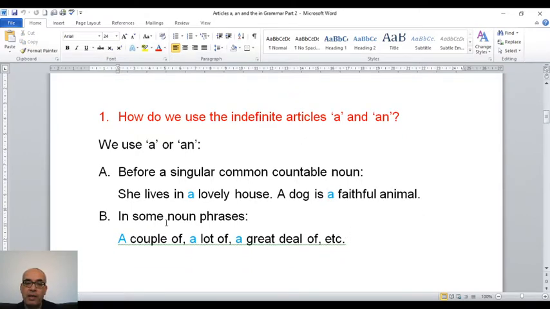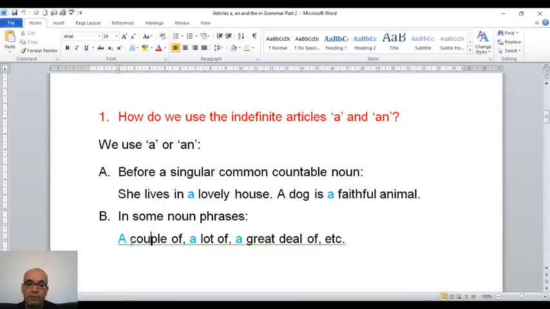Now, in some noun phrases we can use a or an. So what is a noun phrase? A noun phrase is a noun and a preposition. A noun is a name. A preposition is like at, on, from.